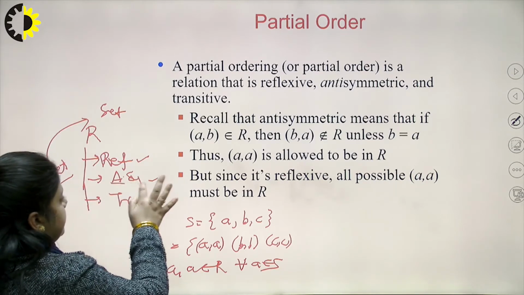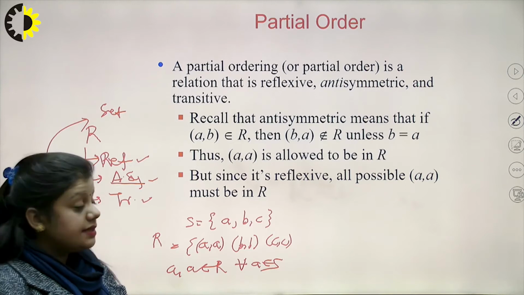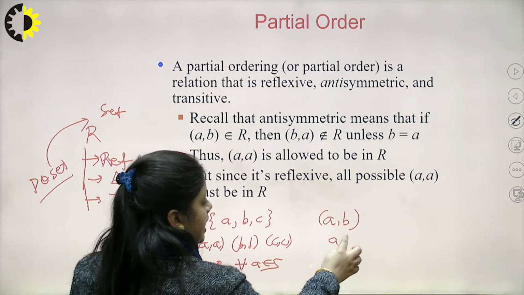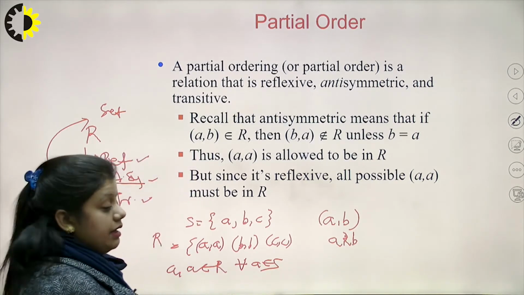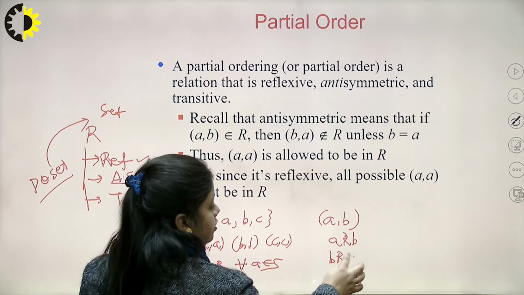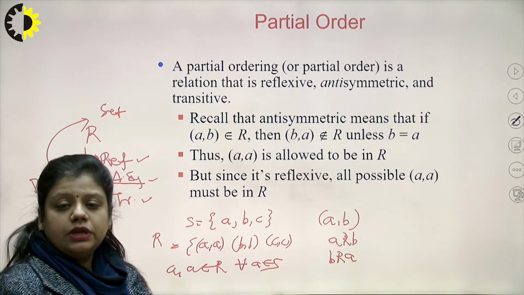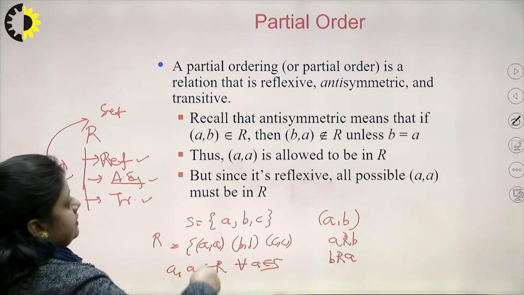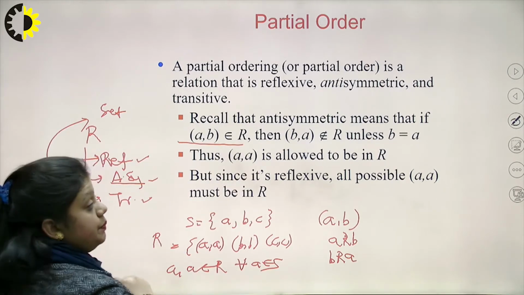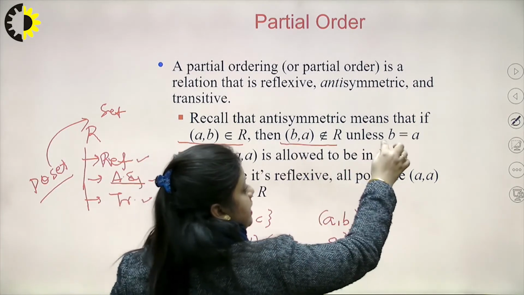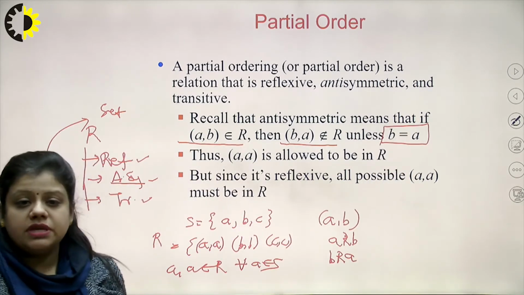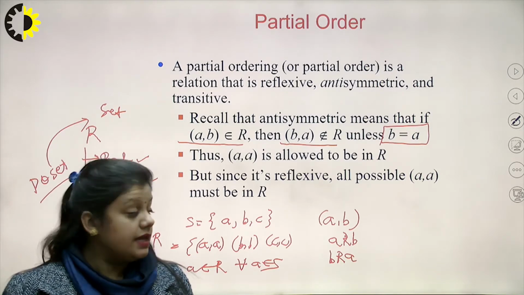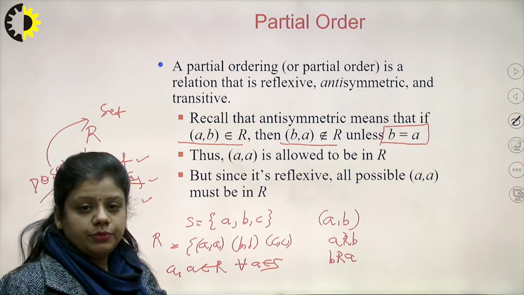Coming on to the antisymmetric property. It says that if A is related to B, then B will be related to A if and only if A is equal to B. That is, antisymmetric means that if (A, B) belongs to R, then (B, A) will not belong to R unless and until B is equal to A. That means if A is related to B and B is related to A, this implies that A is equal to B.